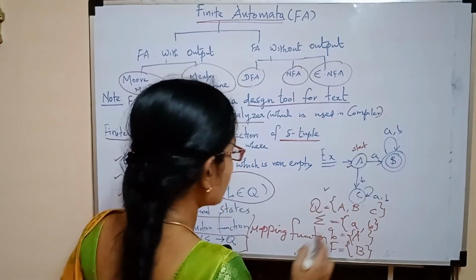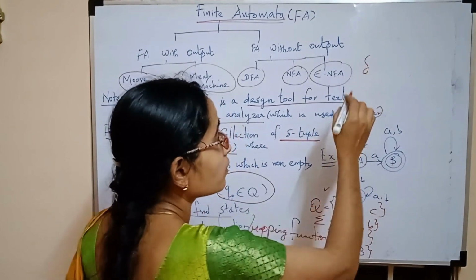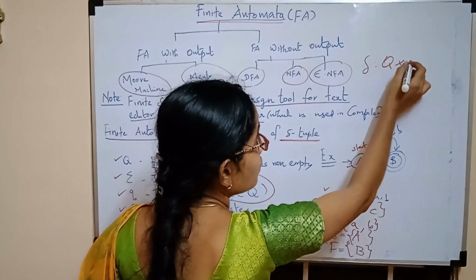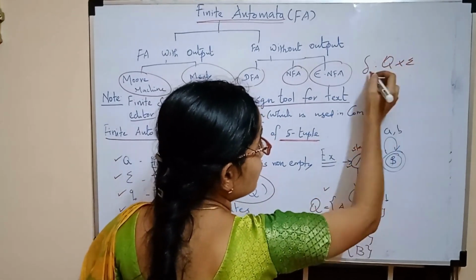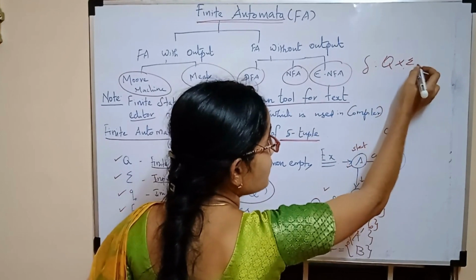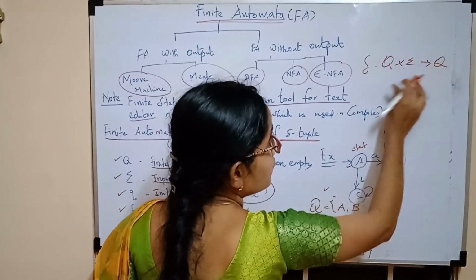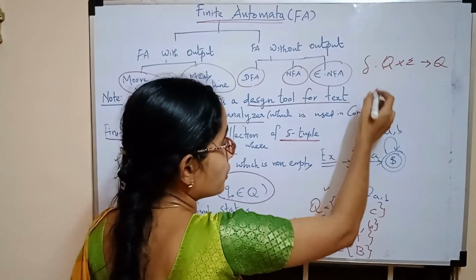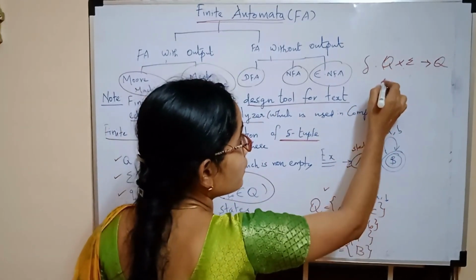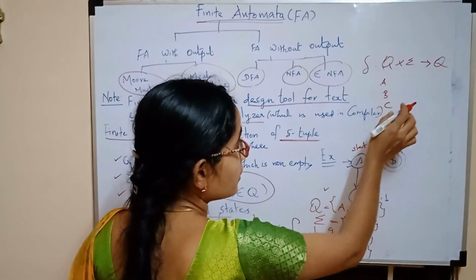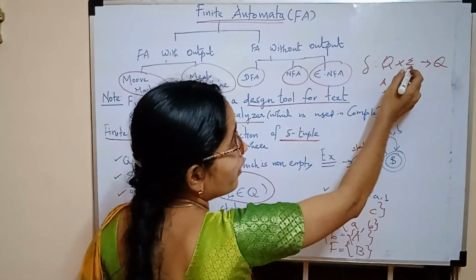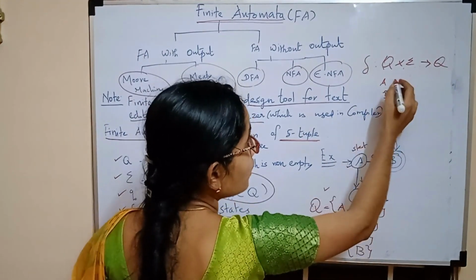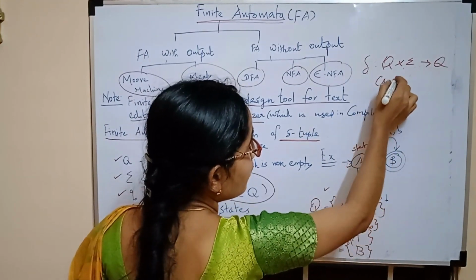Now we have to define delta. I already said what delta is: delta is capital Q cross sigma tends to capital Q. This is the definition. So you take all the states in capital Q. You have 3 states, A, B, C. You should combine them with sigma, which consists of 2 elements. So I can have A comma a, one option.